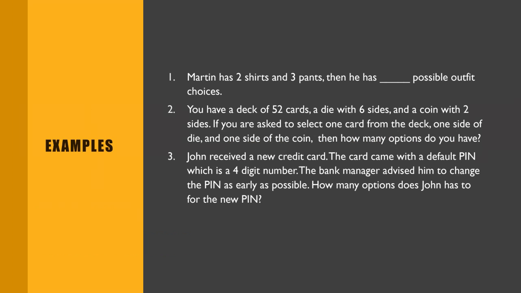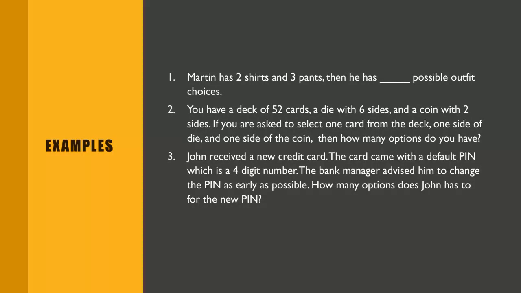For example, let us say Martin has 2 shirts and 3 pants. Then he has a dash, meaning we have to fill the blank: how many possible options does he have? And then we have another question. You have a deck of 52 cards, a die with 6 sides, and a coin with 2 sides.